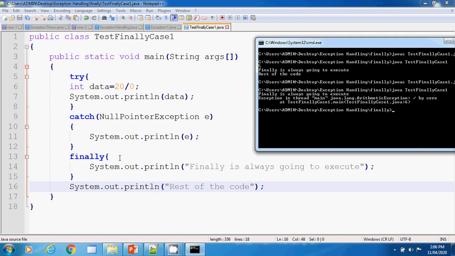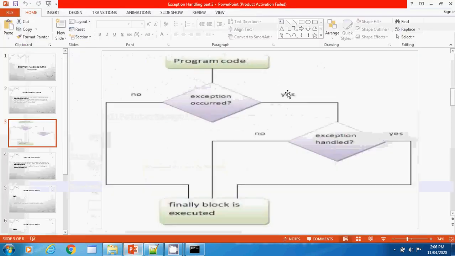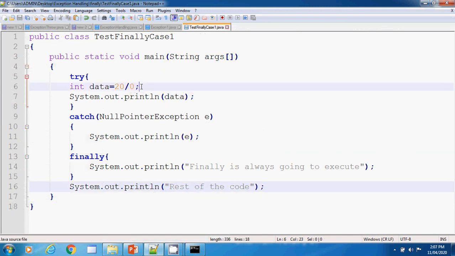Now moving to case number 3. What does case number 3 say? When an exception occurs and is handled properly, then also finally is going to be executed. So moving to case number 3, what we will do: this is okay, divide by 0, but we will handle it properly.